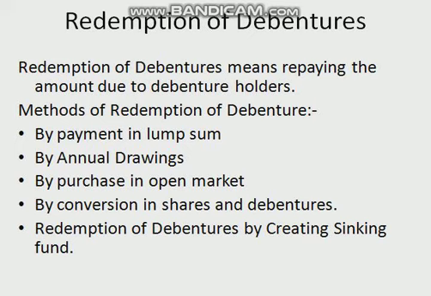I can explain this with a practical example. For example, X Limited desires to redeem 5,000 10% debentures of rupees 1,000 each, to be redeemed at par. Then in that case, the journal entry will be: